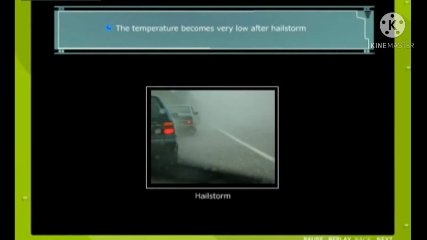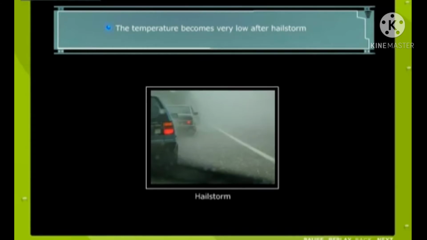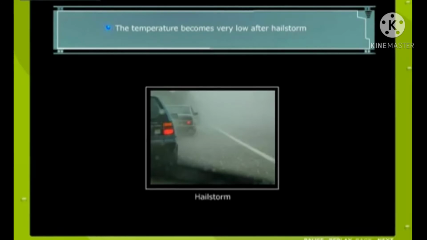The temperature becomes very low after a hailstorm. This is because every kilogram of ice absorbs 336 kilojoules of heat energy from the surroundings and melts. As a result, the weather becomes very cold. For the same reason, it becomes bitterly cold as soon as the snow starts melting in cold countries.